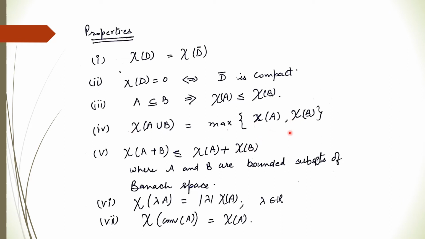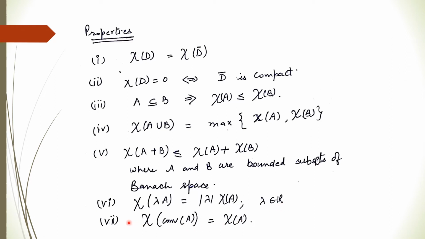So we find the measure of non-compactness of each set and then take the max value, and that will be the measure of non-compactness of the union of the sets A and B. The fifth property: the measure of non-compactness of the sum of two sets, where these two sets are bounded subsets of a Banach space, is always less than or equal to the measure of non-compactness of A plus the measure of non-compactness of B. The sixth property says the measure of non-compactness of lambda times A will be the modulus of lambda times the measure of non-compactness of A, where lambda is any scalar, any real number.